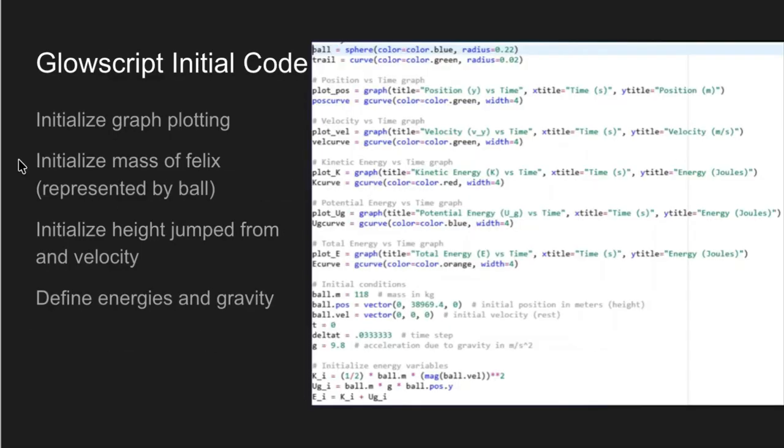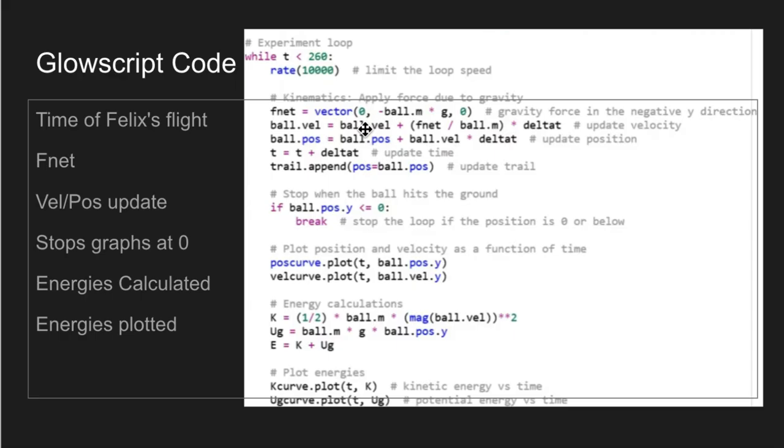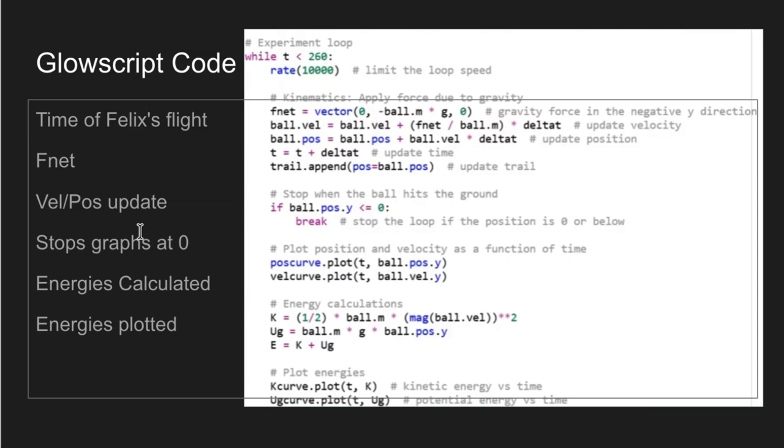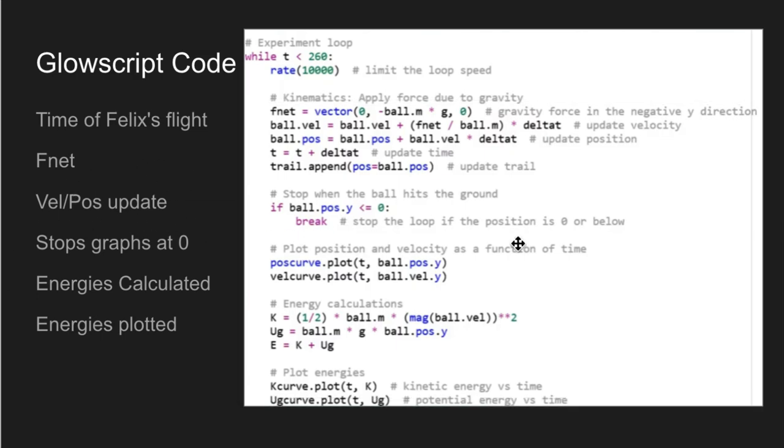So in the GlowScript code, I first initialized the graph plotting and the mass of Felix, which I represented as a ball, which is just 118 kilograms. Then I initialized the jump height and the velocity. I also defined the energies and gravity. And then in the time loop, I used the time of Felix's flight of 260 seconds and the net force, and I also did the velocity and position update formulas. And then I stopped the graphs at 0, and I calculated the energies and plotted them on the graph.